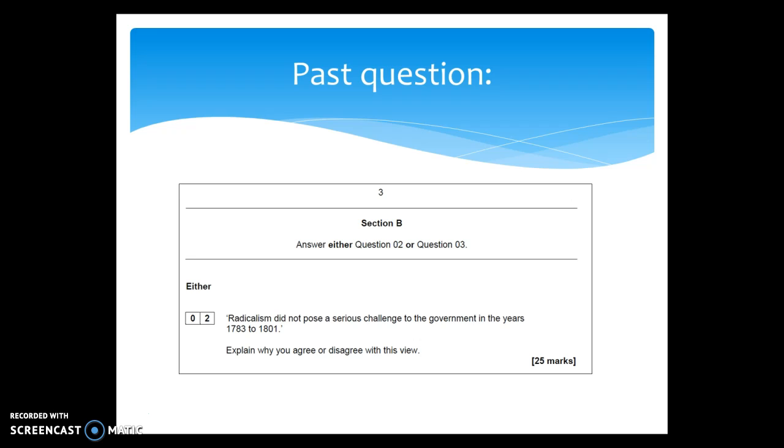Radicalism did not pose a serious challenge to the government in the years 1783 to 1801. Explain why you agree or disagree with this view. This is a standard AS question. You need to look at the question, identify the parameters, which are 1783 to 1801, and look at what the question is asking you to do. Once you've identified these key points, you can then start to plan your essay.